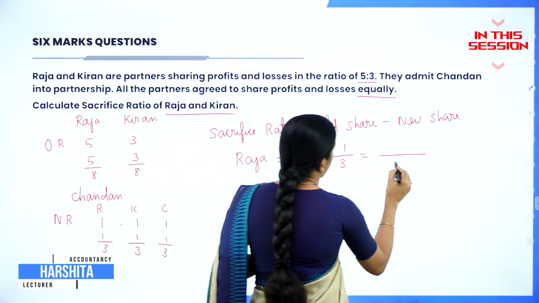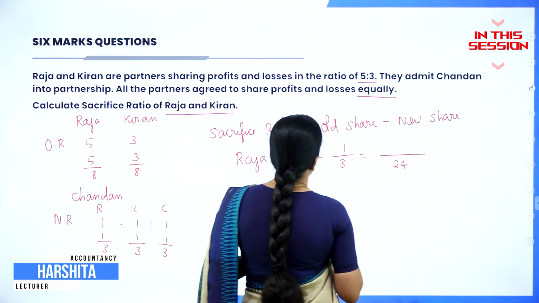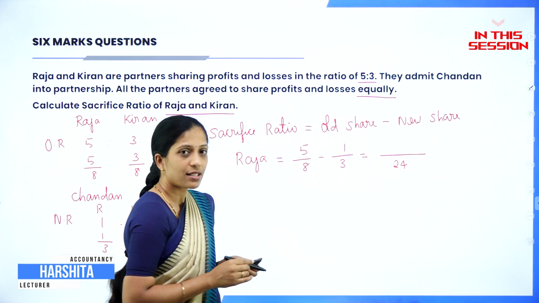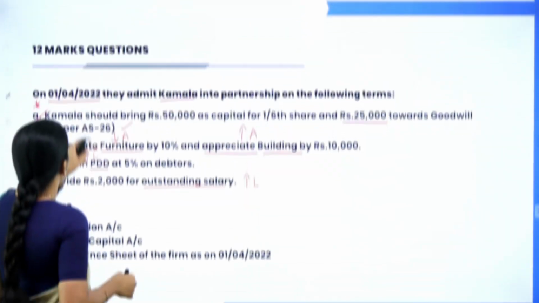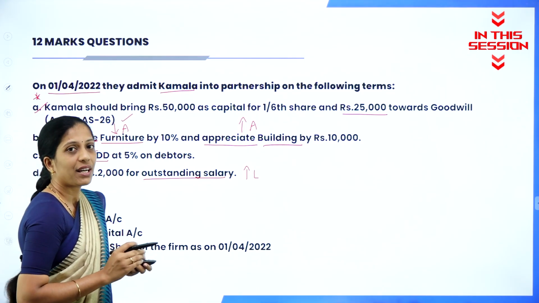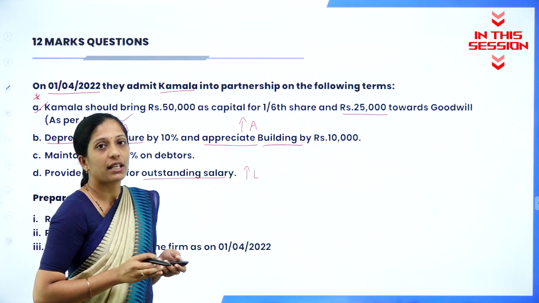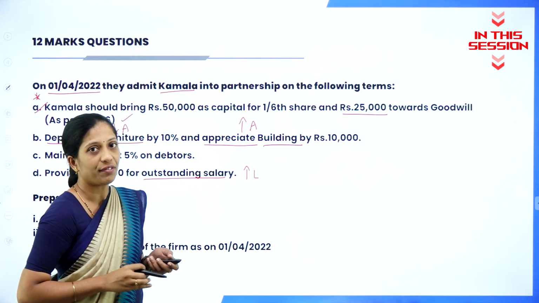So 8 3s are 24. So 8 into 3, that is 8 2s are 16, 8 3s are 24. Now we'll get 3 here, 1/4/2022. Remember, you are not going to prepare at the end of the year. You are going to prepare on the date of admission.